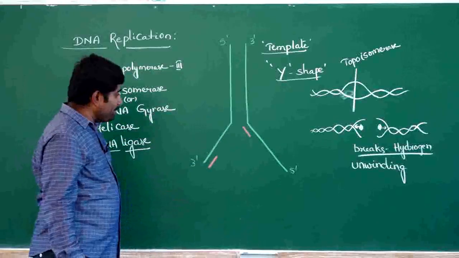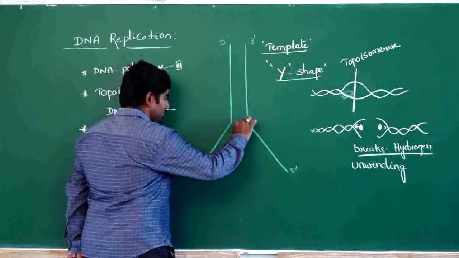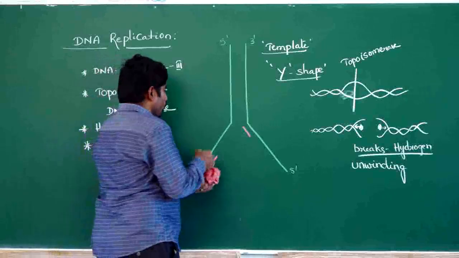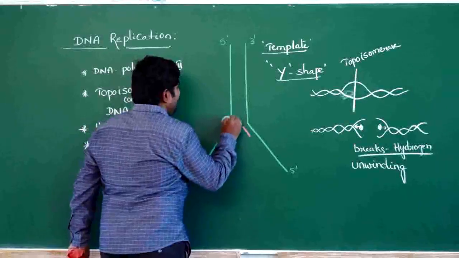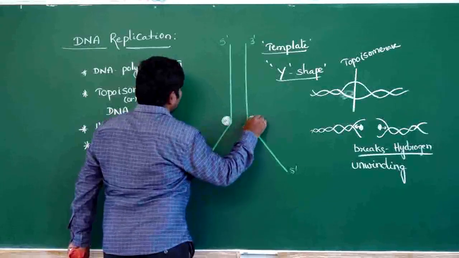So the RNA primers will be attached at the 3' side. But there are two different DNA polymerase molecules attached to these two strands.